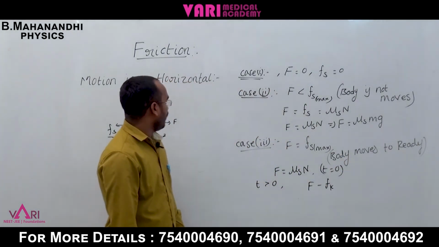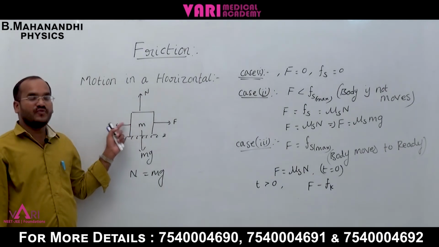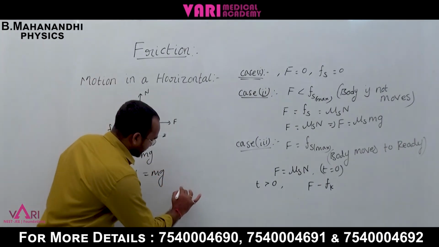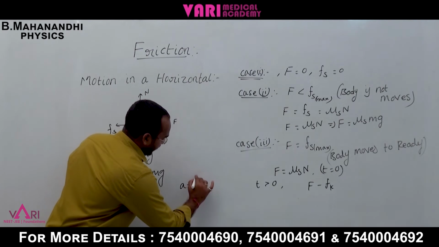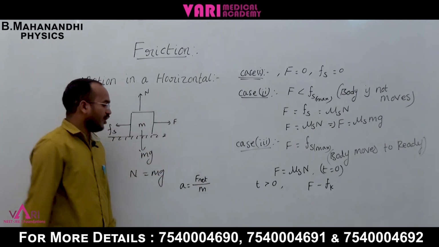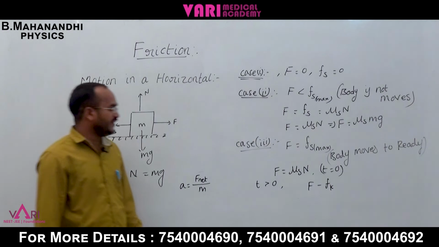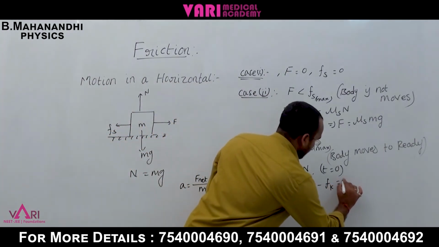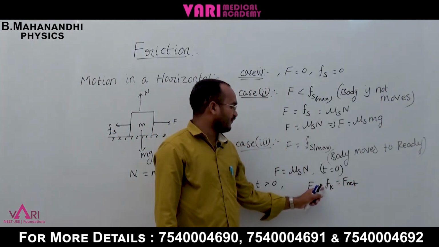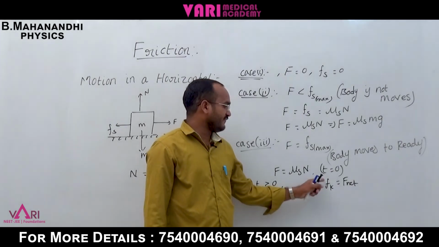Now how much acceleration the body has when moving? Generally acceleration means F net by m. Here the net force is the external force F minus the kinetic friction.